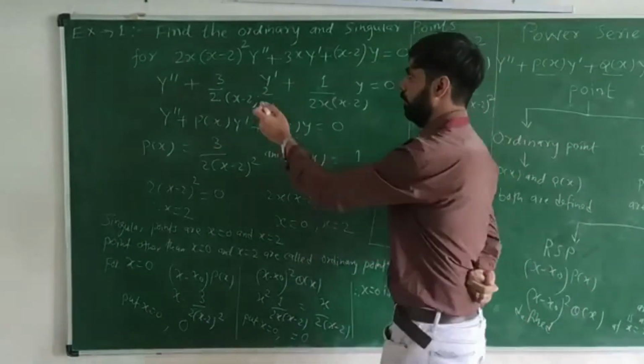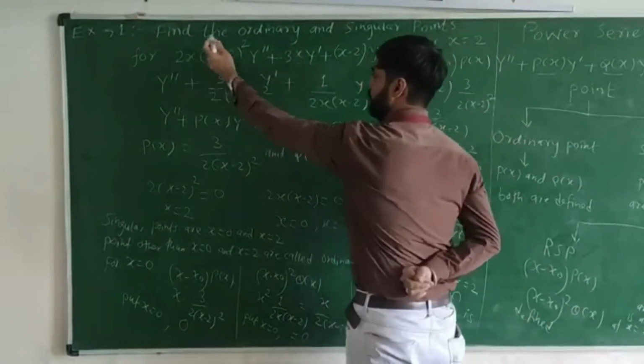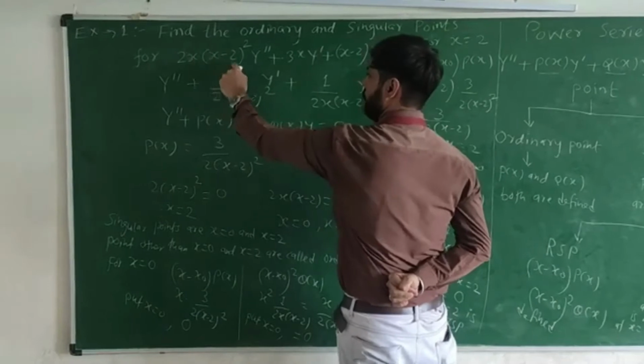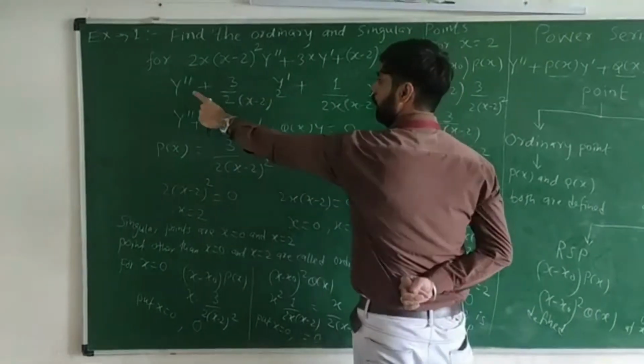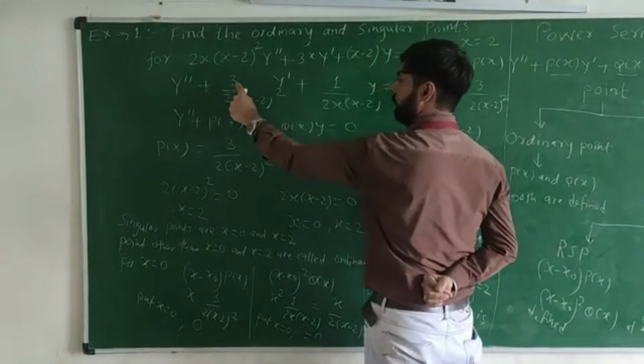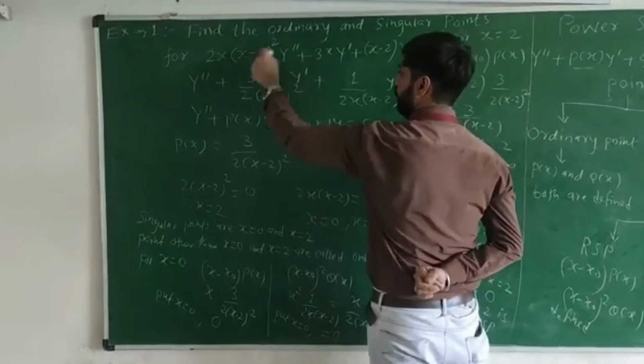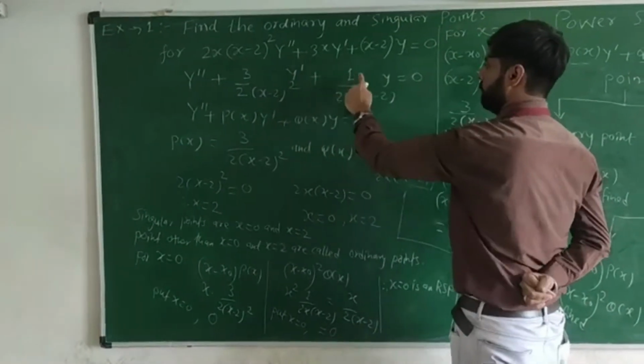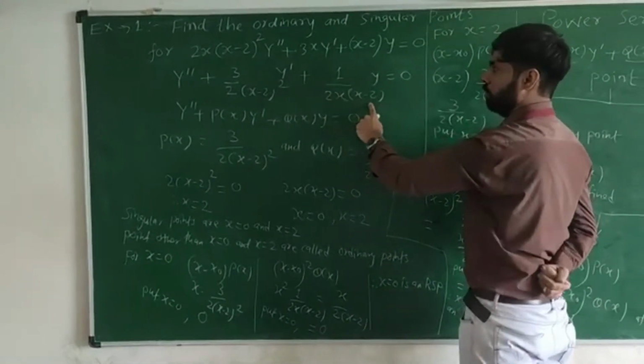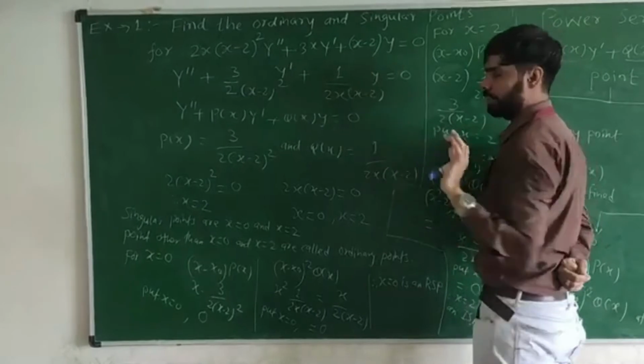So here we have divided the given equation by 2x (x minus 2) whole square. It will be y'' plus 3 over 2 (x minus 2) whole square, because one x will cancel out, and plus 1 upon 2x (x minus 2), because one (x minus 2) will cancel out.